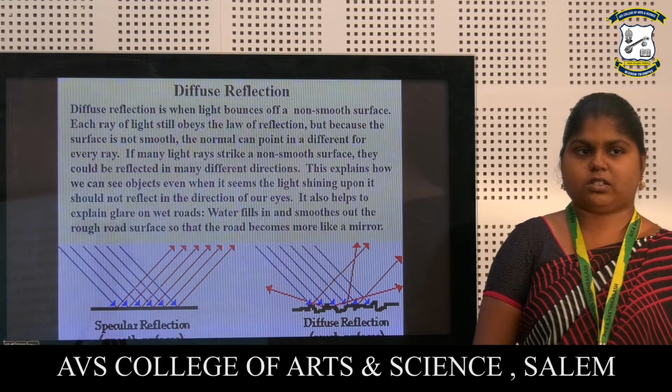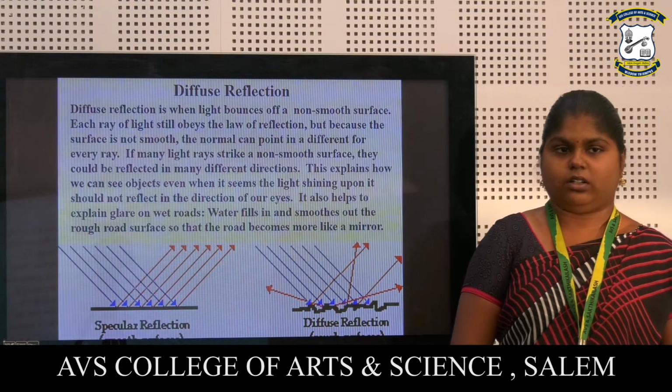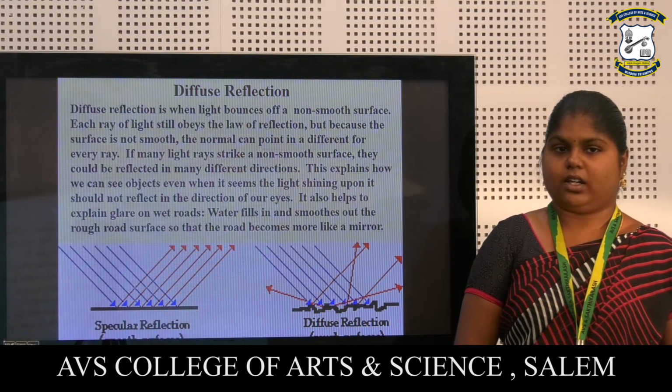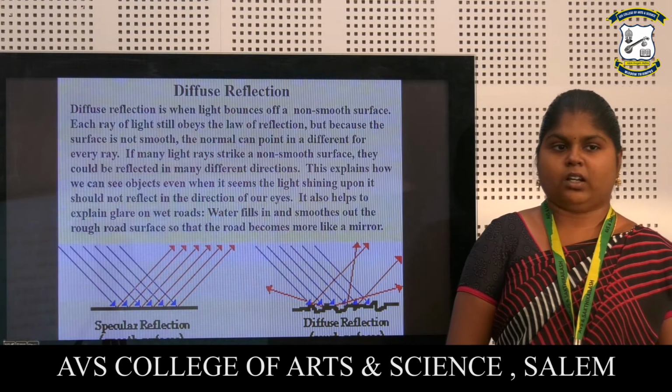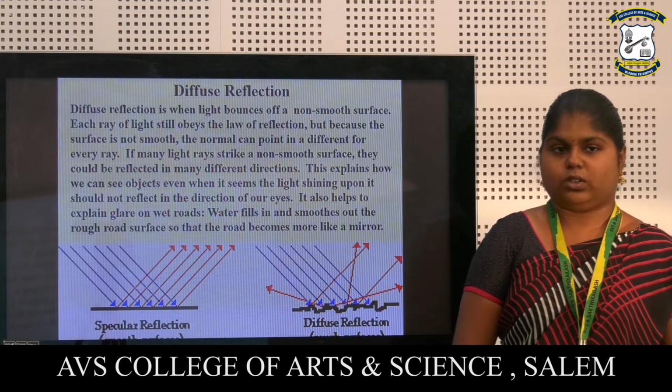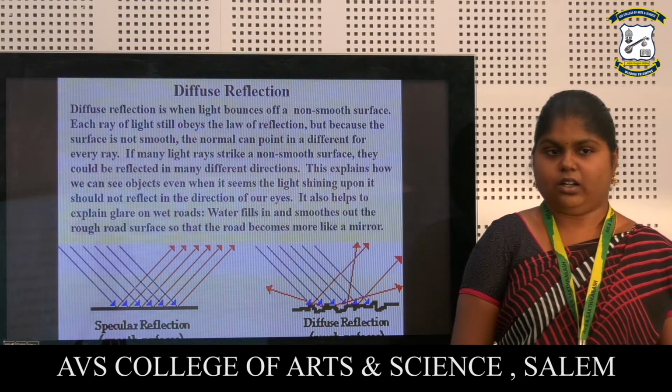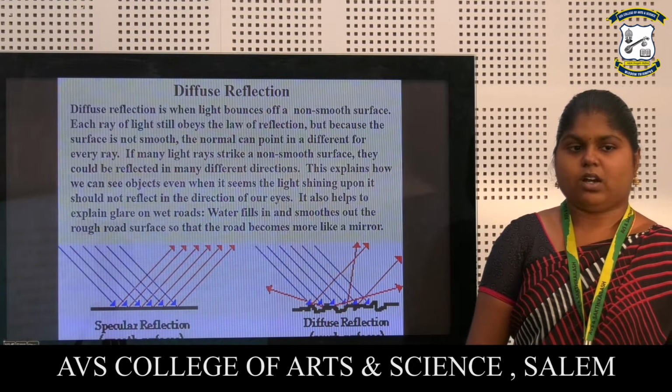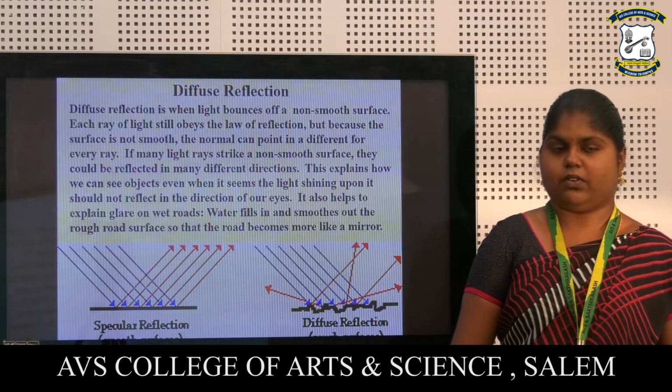It also helps to explain glare on wet roads. Water fills in and smooths out the rough road surfaces so that the road becomes more like a mirror. An example of specular reflection and diffuse reflection is given here.